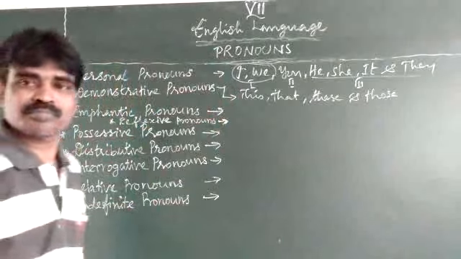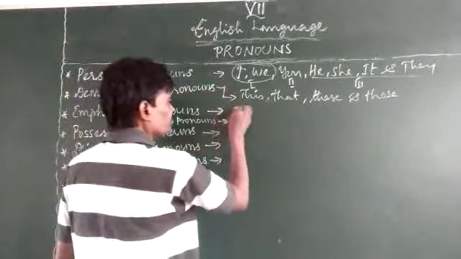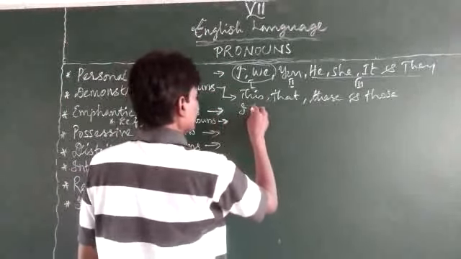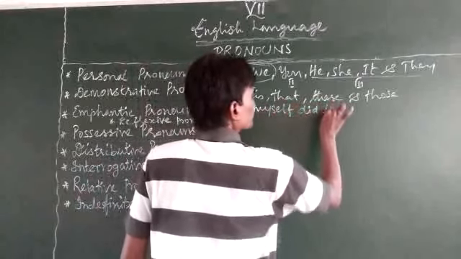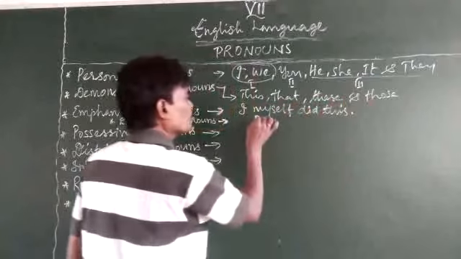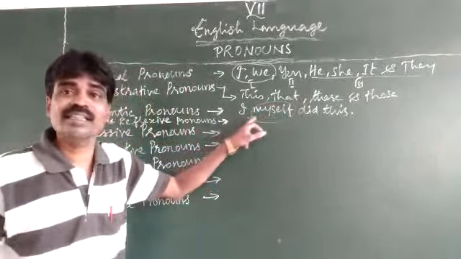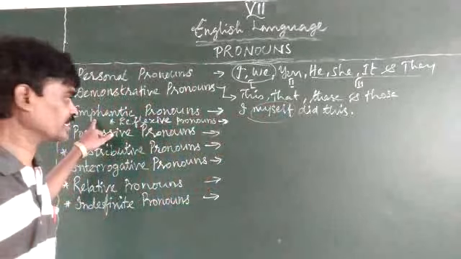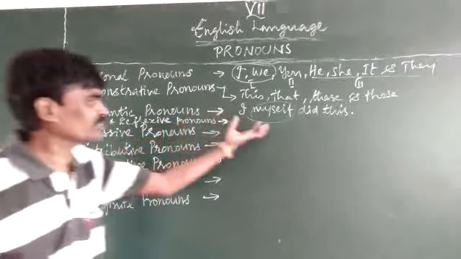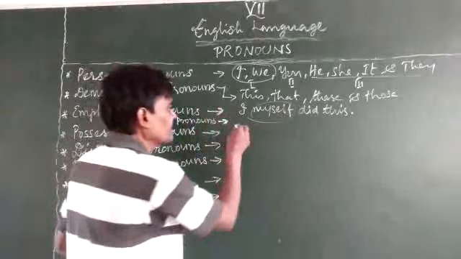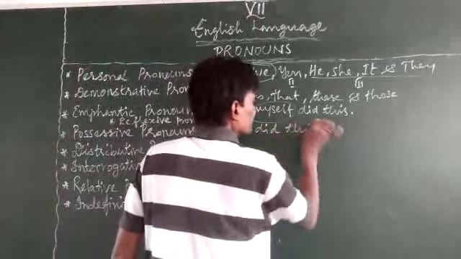And emphatic. In order to give an emphasis, we are giving that. For example, I myself did this. See, no one helped me, but I myself have done it. So that's why it is called the emphatic or emphasizing. It has a relation with the reflexive. Just one difference here, right? See, I myself did this. I did this myself.